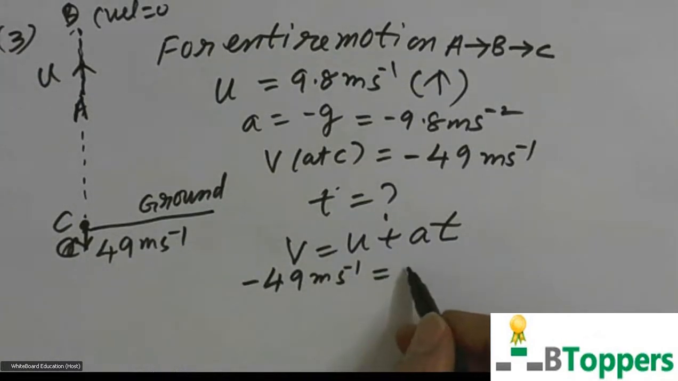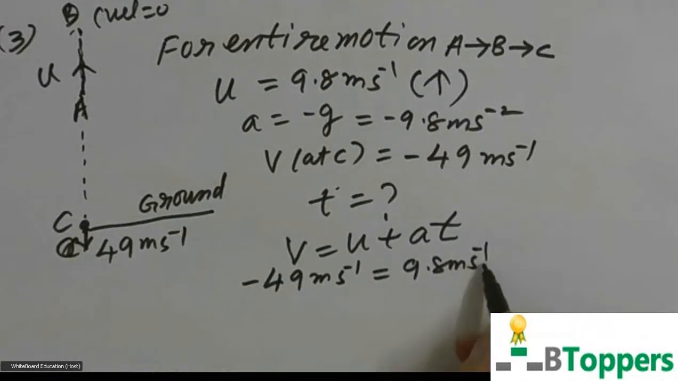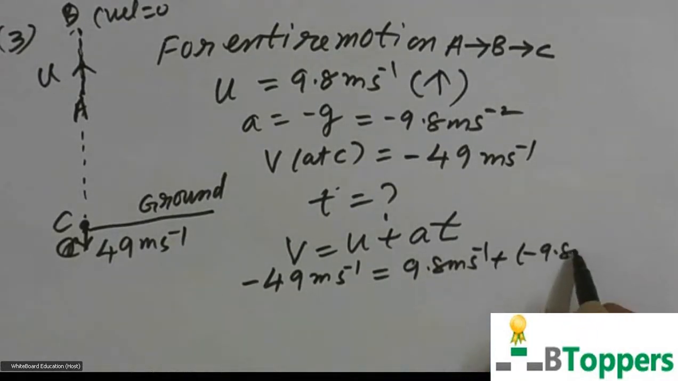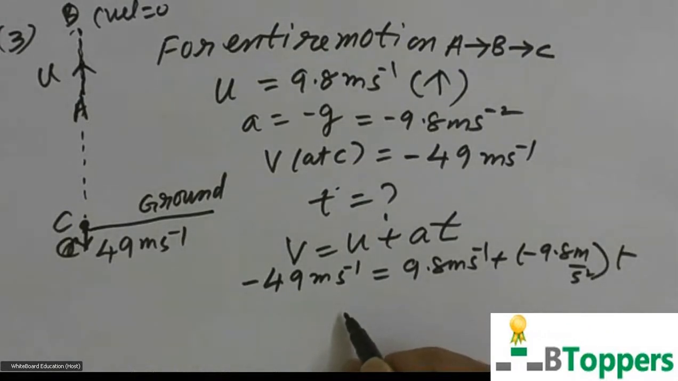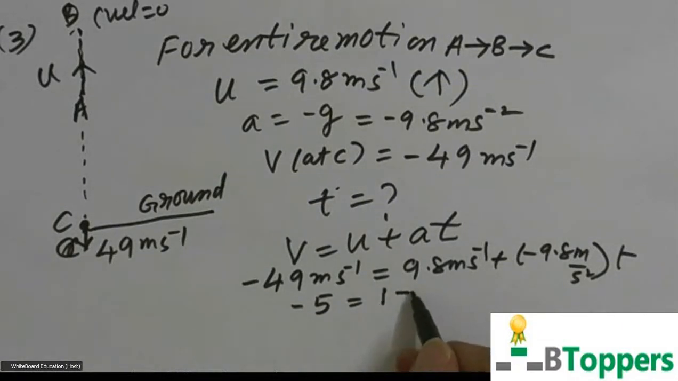So v equal to minus 49 meter per second, u is equal to 9.8 meter per second, a equal to minus 9.8 meter per second square, into t. Divide with 9.8 here, get minus 5 equal to 1 minus t. So you will get the time of motion in seconds. You'll get the time taken to reach the ground as 6 seconds. So the answer is 6 seconds.